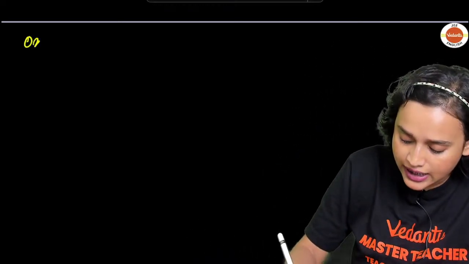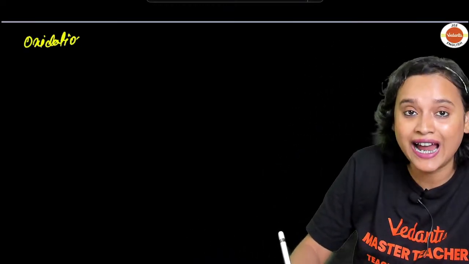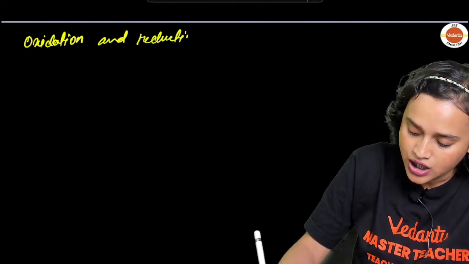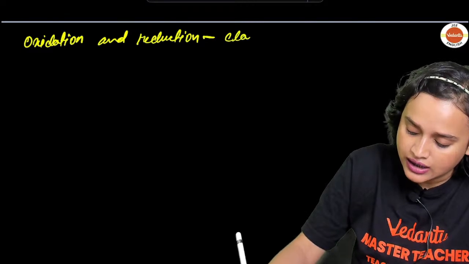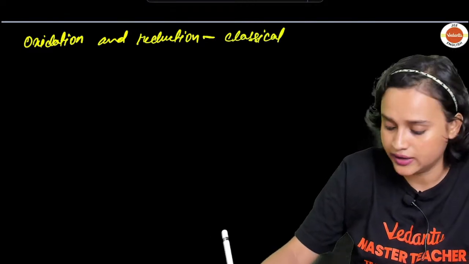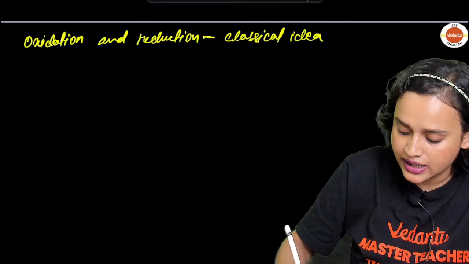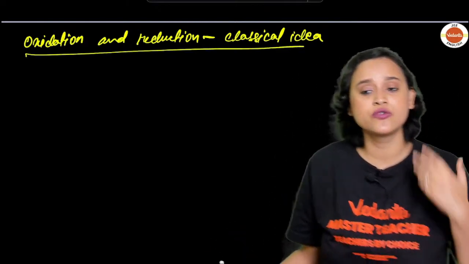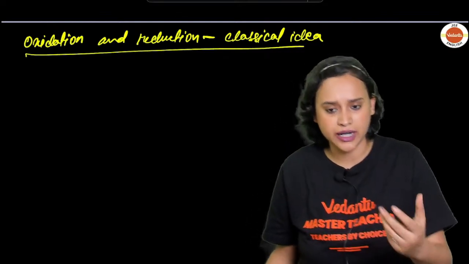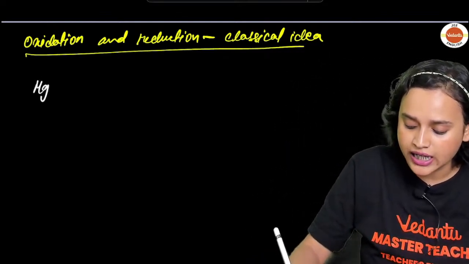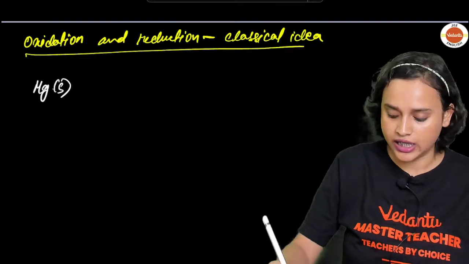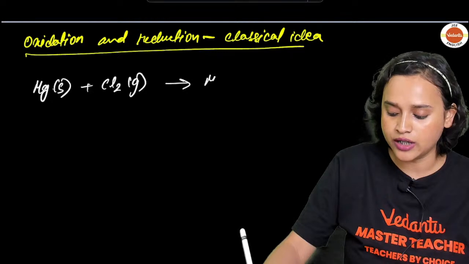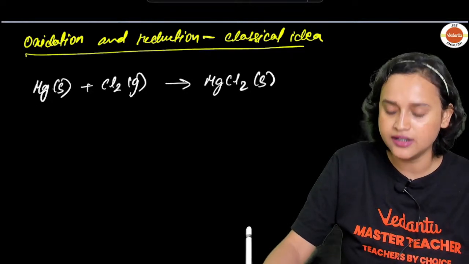So here, let me write down oxidation and reduction, classical method. Okay? Oxidation and reduction, classical method or classical idea. According to the classical idea, let me give you some examples through which you can understand it a little better. If we take Mg in solid form, plus Cl2 in gaseous form, what will it form? It will form MgCl2 in solid form, right?